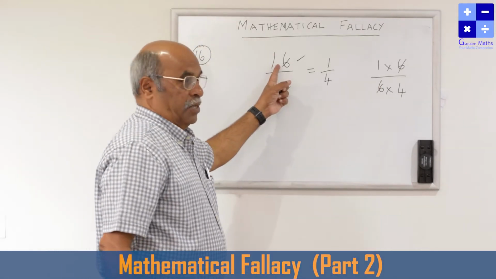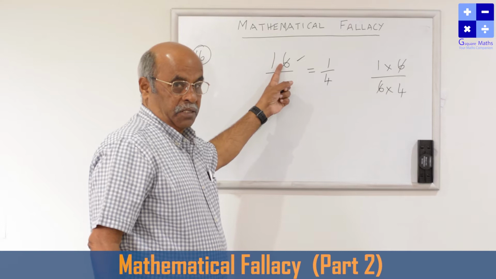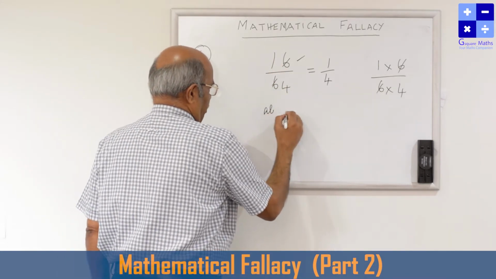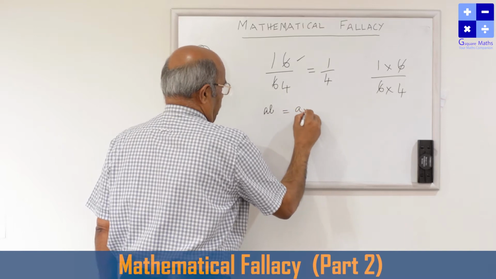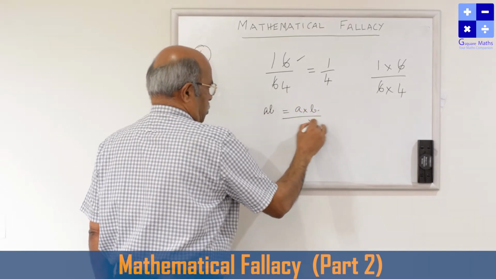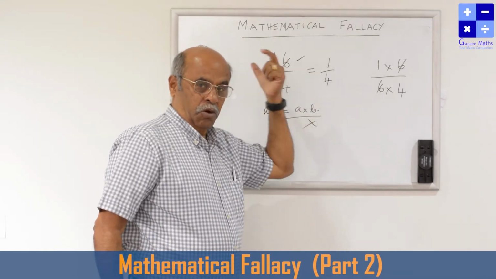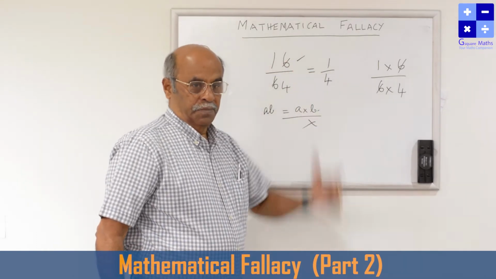But here it is the number 16, not 1 into 6. The wrong concept children used to have is that if a number is given like this, they think it's A into B. No. 16 is not 1 into 6. 16 is a whole one number.